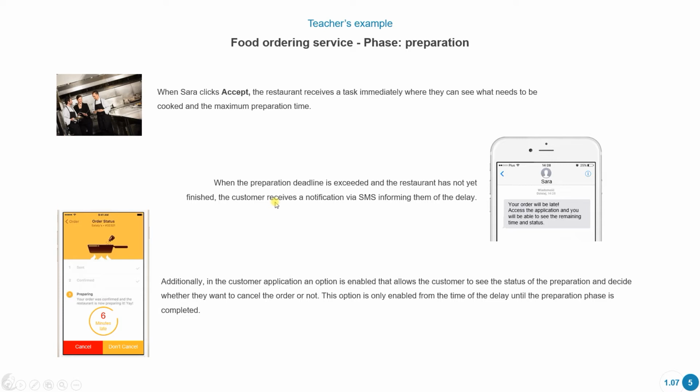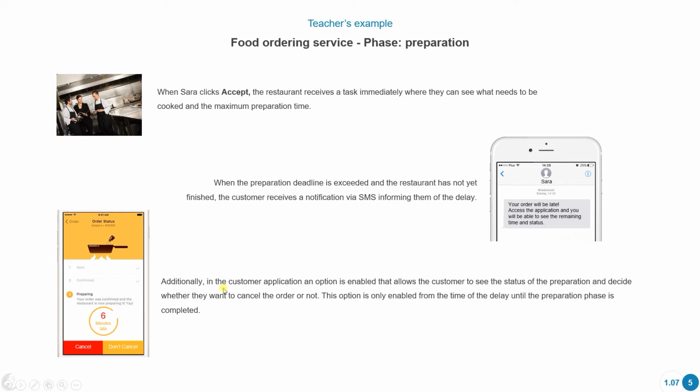And when the preparation deadline is exceeded, if the restaurant hasn't finished, the customer is going to receive a notification via SMS informing them of the delay. Okay, so the customer is going to receive a message telling them, look, there's going to be a delay in your purchase order. And additionally, it says the customer's application is going to have an option enabled that's going to allow the customer to see the status of the preparation and decide whether they want to cancel this order or not. This option is only enabled from the time of the delay until the preparation phase is completed.